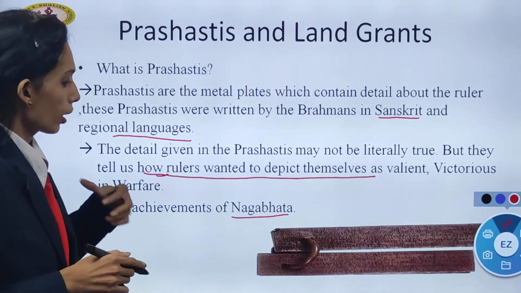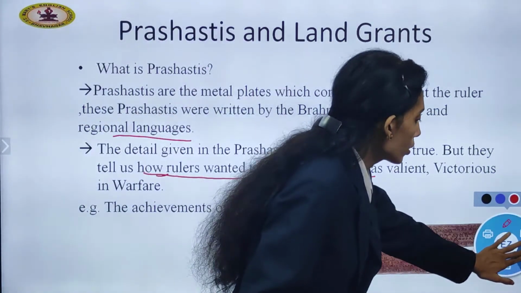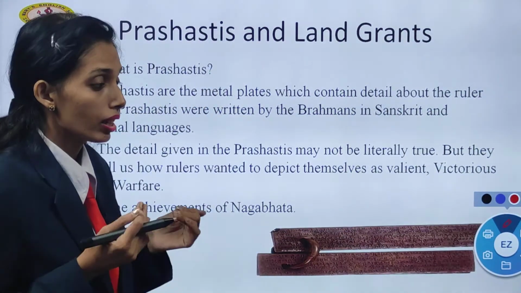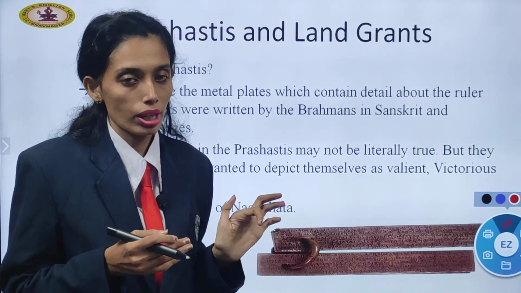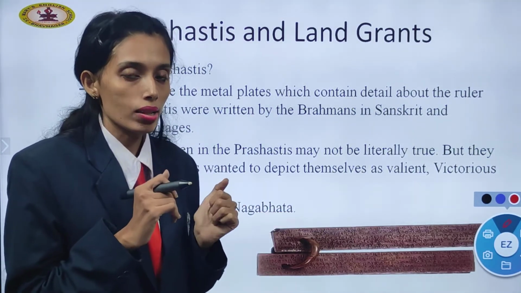About him, descriptions have been written by the Brahmins, and these Brahmins used to write it for the sake of money. Once they write about the kings, the Brahmins used to get land grants from the kings.